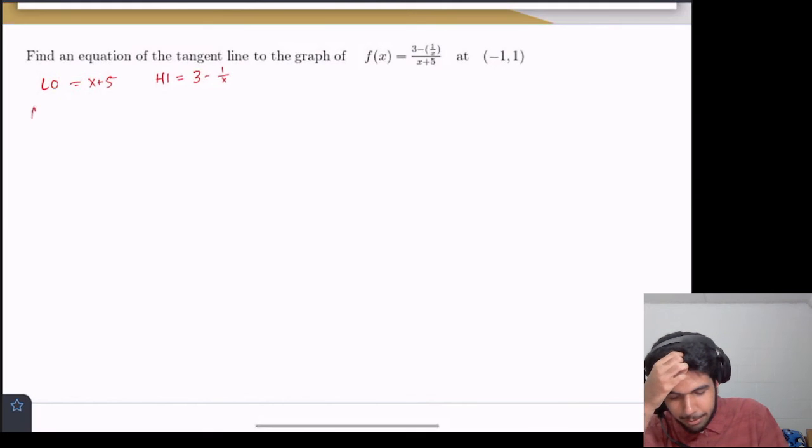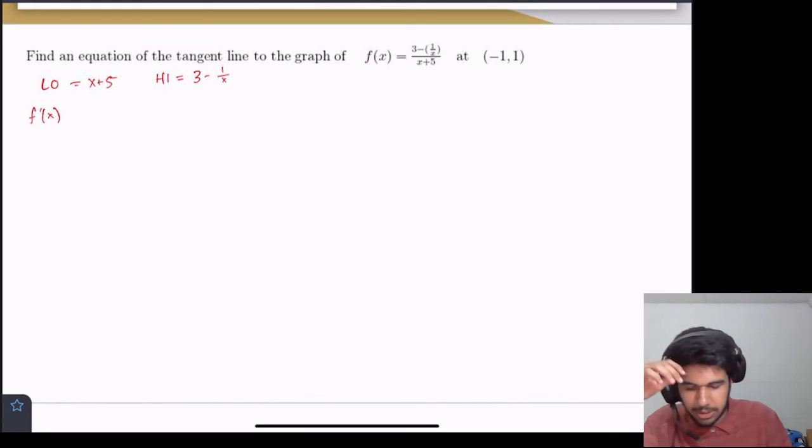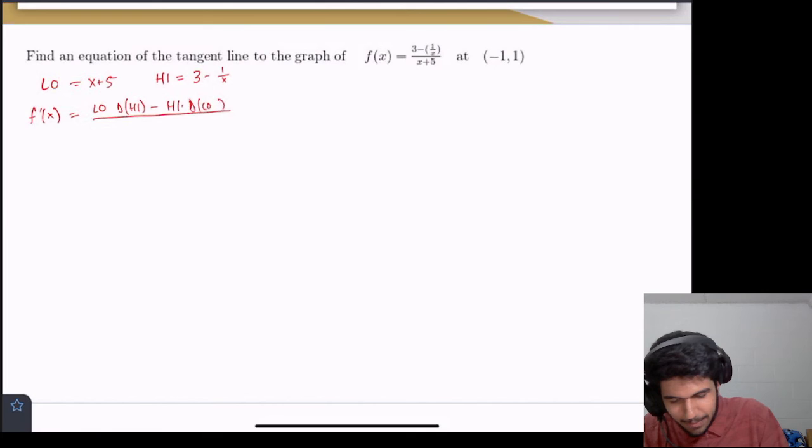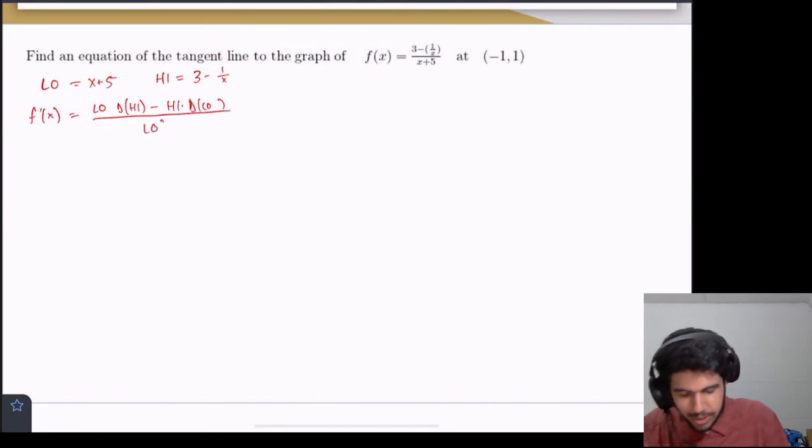So f prime of x, and we can clearly see we're taking the quotient of something, right? We're dividing two functions. So f prime of x equals low d high, I'll write it out, minus high times d low, all over, I suppose I should have used LO here, but all over low, which is low squared.